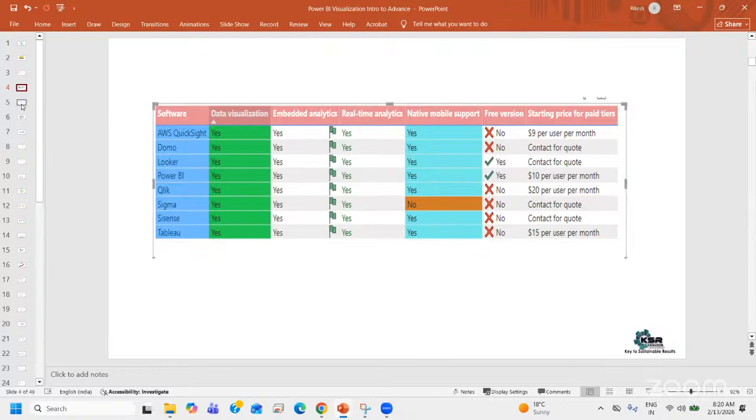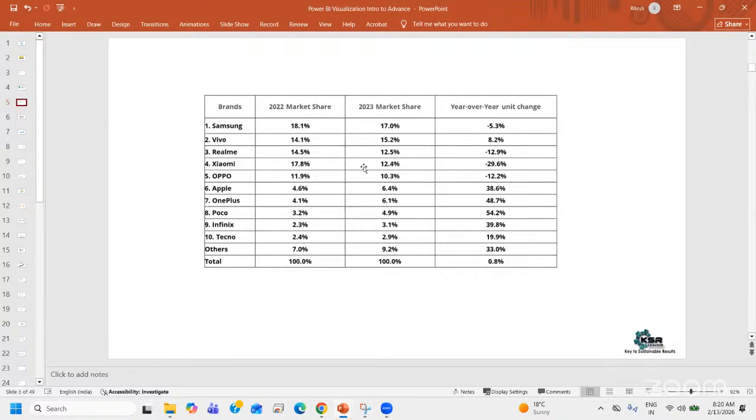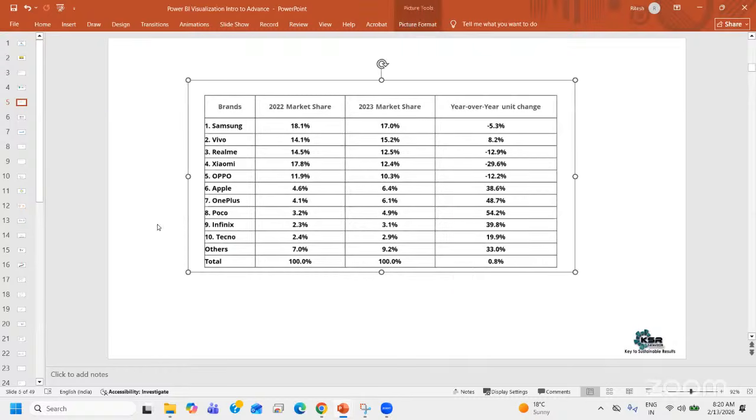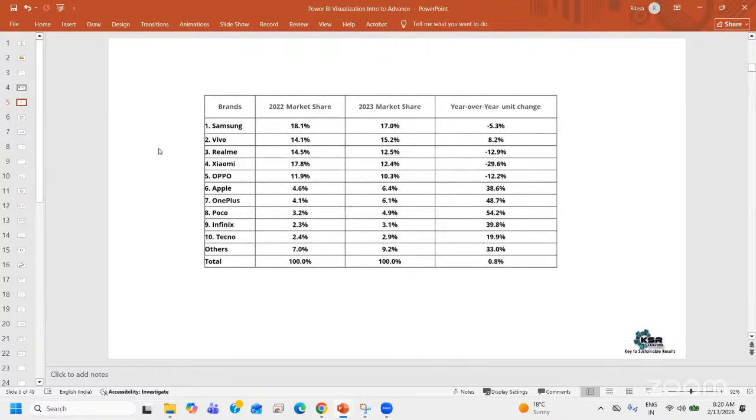Now, let's try to understand with some other examples, right? So I have one more example. See, the same table visual. It's the same table visual, though the information is different. You have different mobile brands. What is their market share? Now, I'm trying to compare the historical data. I'm not focused on 24, 25, but I'm trying to focus on 2 years or 3 years back. What was the market share? 22 market share and 23 market share. And what is their YOY change?